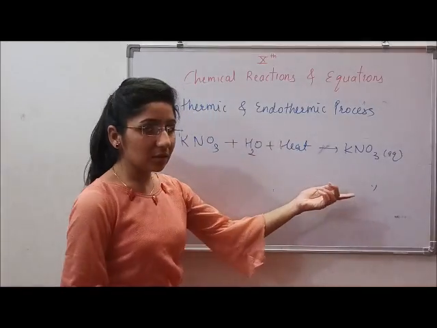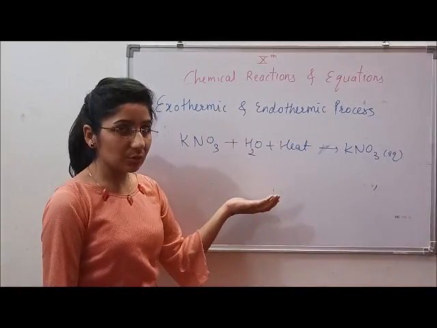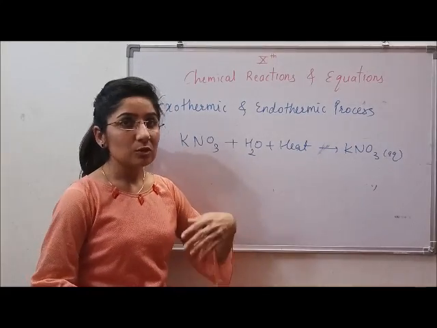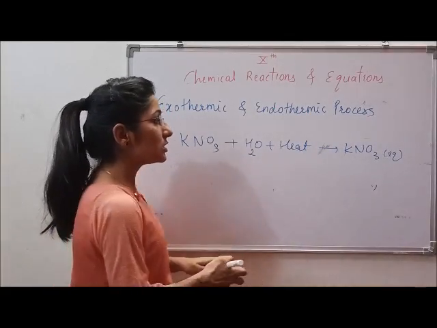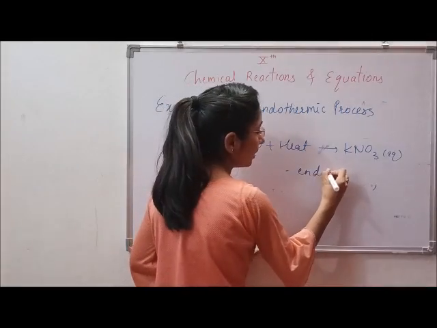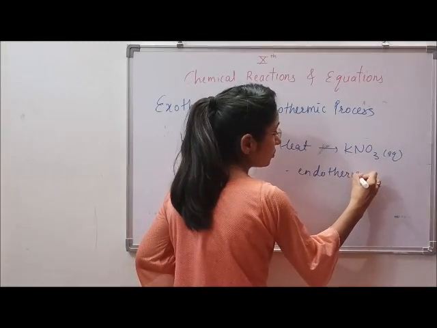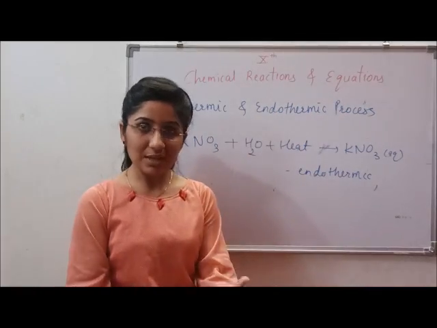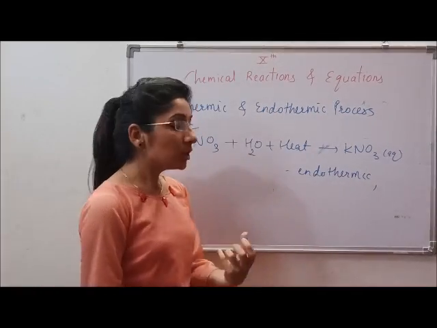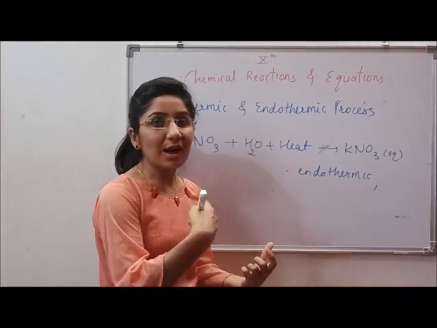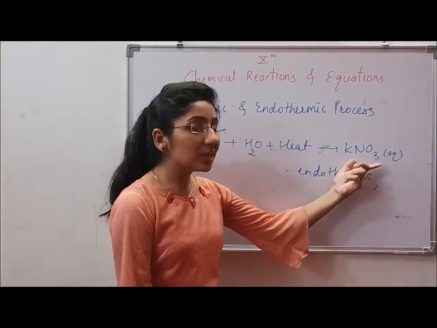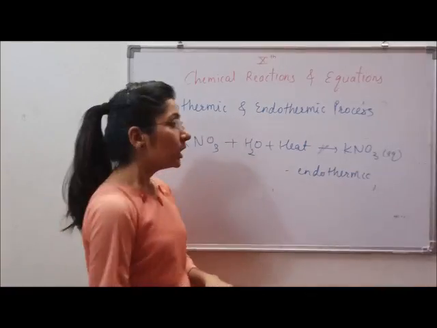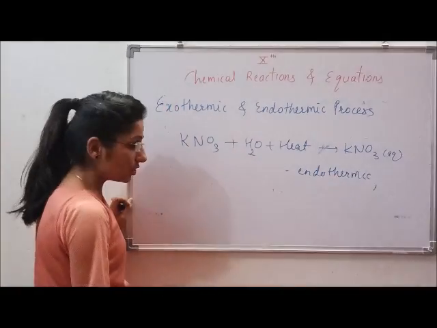So it is forming the aqueous solution by mixing into the water, but basically as it is taking the heat from the surroundings, this kind of reaction is called the endothermic reaction. If we see the temperature of the test tube, if we are performing this reaction in a test tube, before and after the reaction, the temperature of the product will be lesser than before.